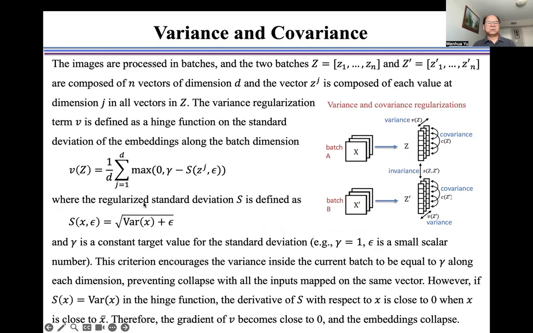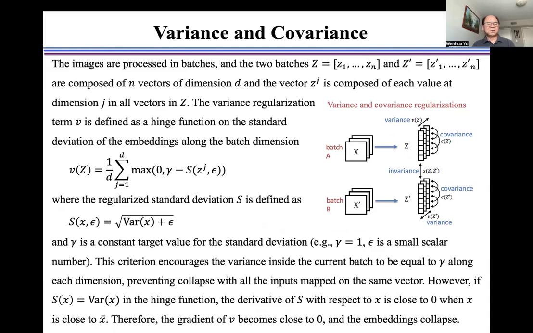The regularized standard deviation S is defined as here, and gamma is a constant target value for the standard deviation. This criterion encourages the variance inside the current batch to be equal to gamma along each dimension, preventing collapse with all the inputs mapped on the same vector.